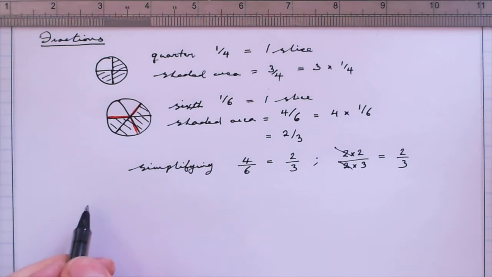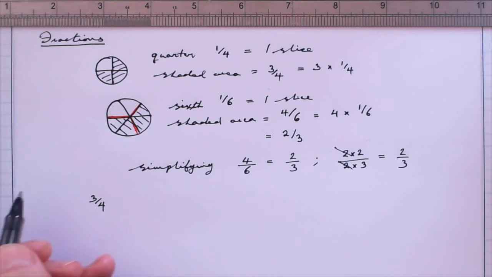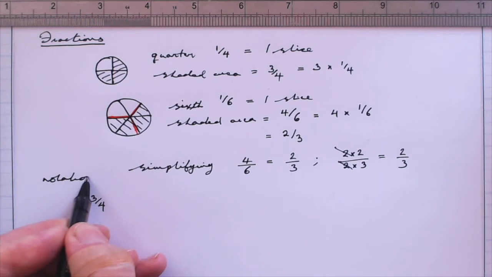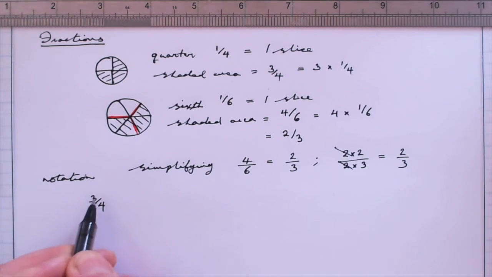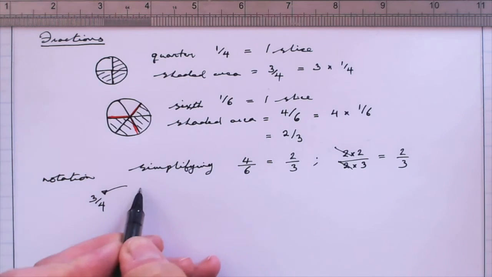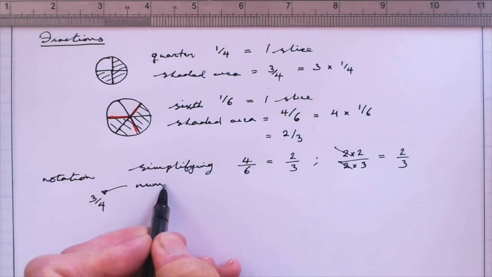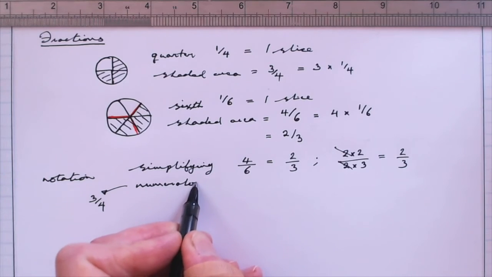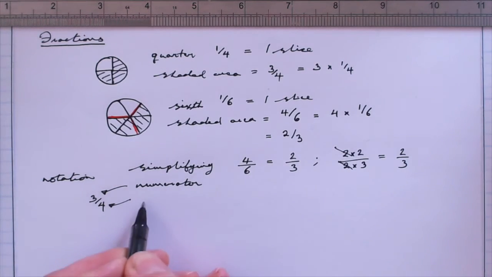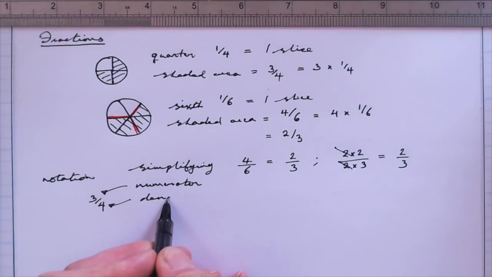A little bit of notation. If we write a fraction, for example, 3/4, so I'm just talking about notation here for a moment. The top of the fraction we call the numerator, and the bottom of the fraction we call the denominator.